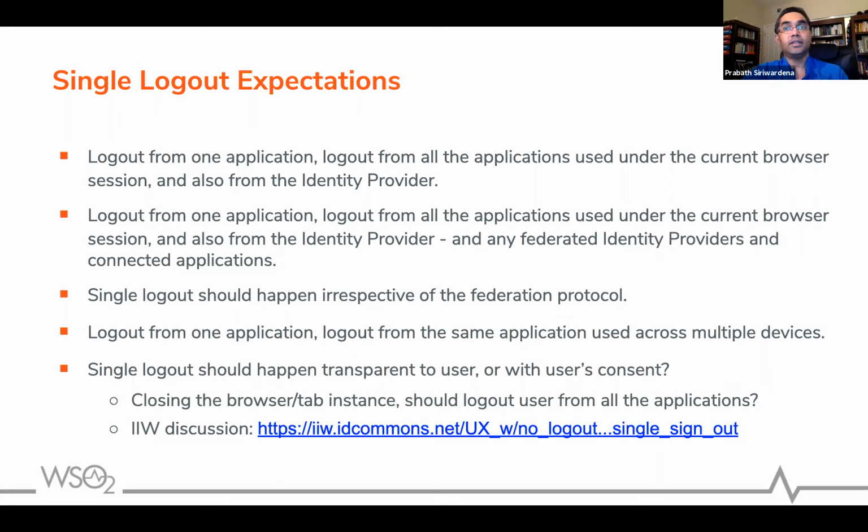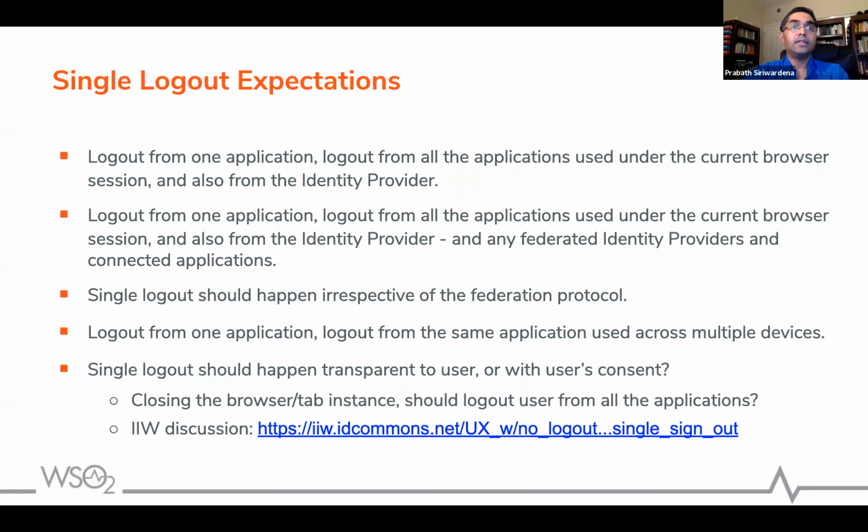Another expectation is that when you log out from one application, you will also be logged out from the same application on other devices. If you take Gmail, for example, it has an option that you can kill all the sessions on other devices. So if you're logged in on a browser, you can kill your Gmail sessions that you have logged in from other devices as well. But this is a very, very rare requirement. We haven't come across it that much.